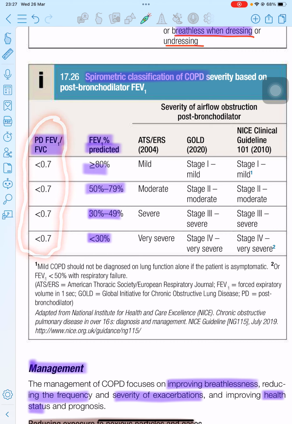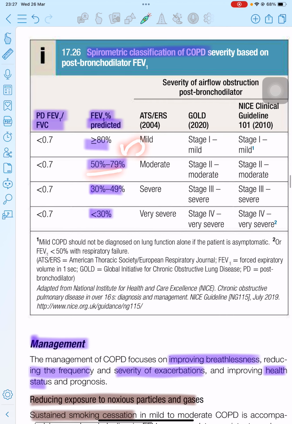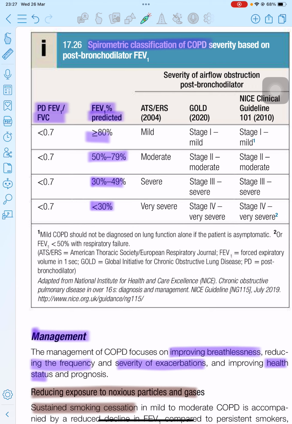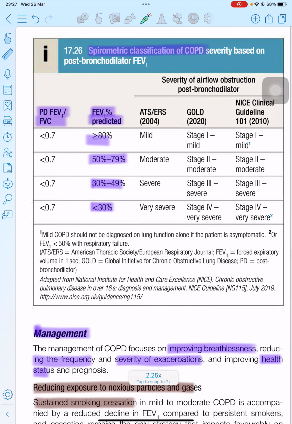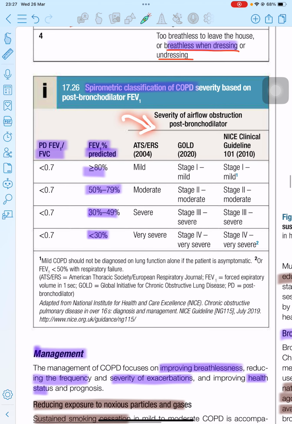Stage 1 is the mild stage, where the FEV1 is found to be more than 80%. In stage 2, the FEV1 is found to be from 50 to 70%, in stage 3 it is 30 to 49%, and in stage 4 it is less than 30%. It is the criteria to characterize the severity of the ongoing COPD or airflow obstruction in the patient.